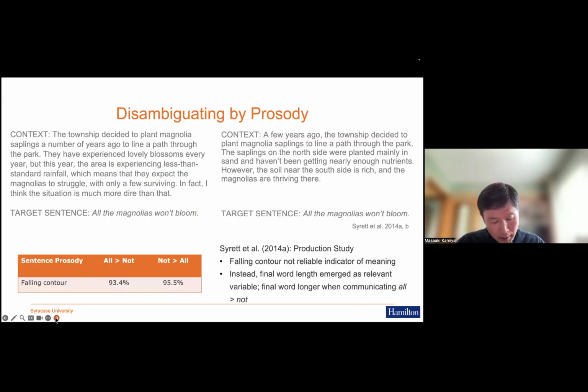Next page, please. However, Surratt et al. are the first to systematically investigate the relationship between sentence ending contours and interpretations. They found that falling contour was not a reliable indicator of meaning. Instead, they discovered that final word length was the relevant variable. For example, a longer final word corresponds to the all not interpretation.